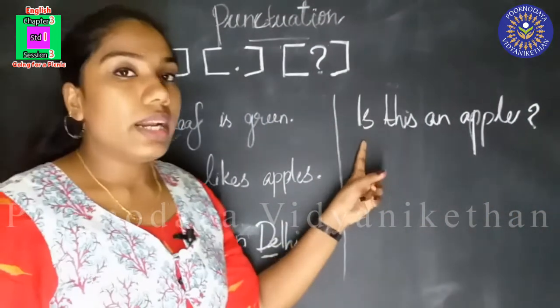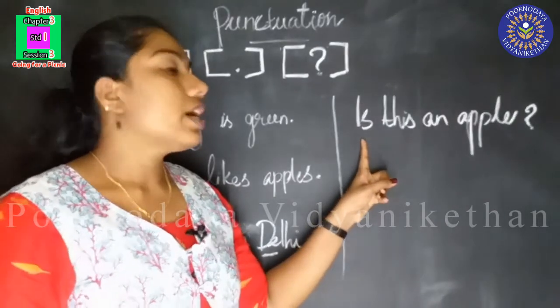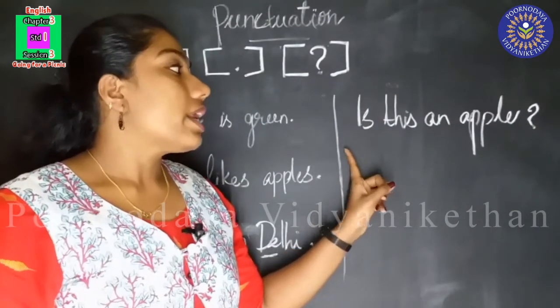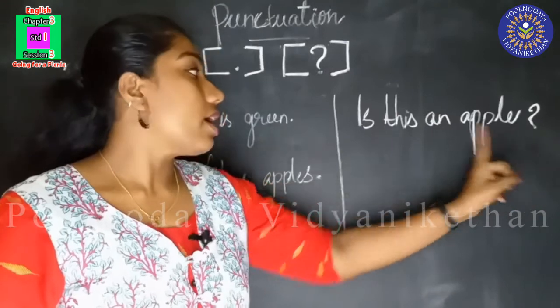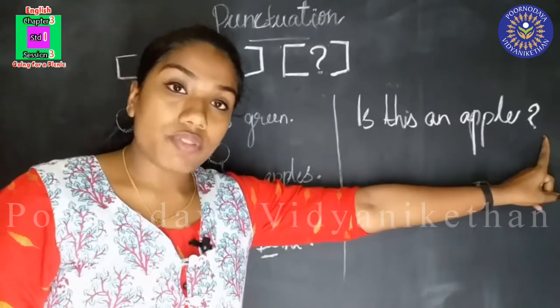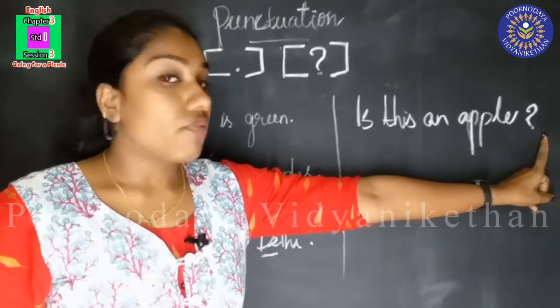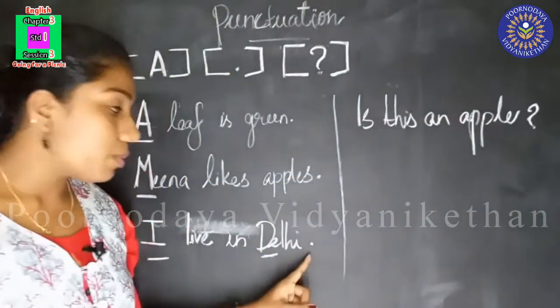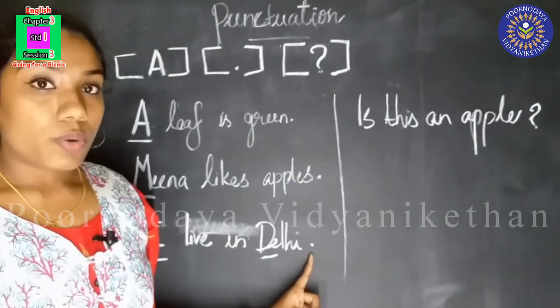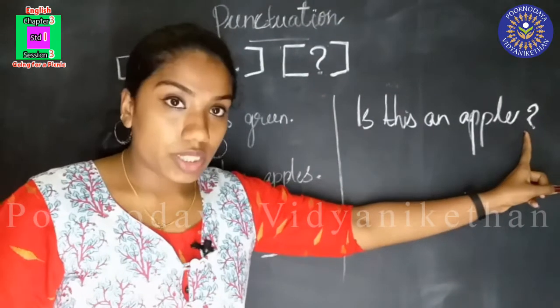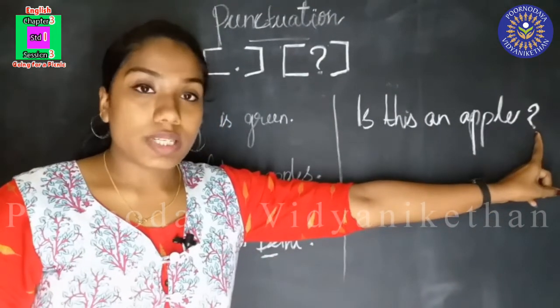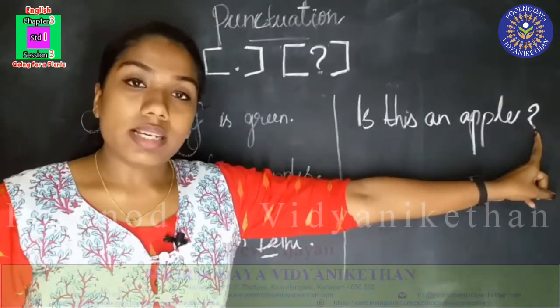So, when we start a sentence, we have to put capital letter, and if it is a question, when we end the sentence, we have to put question mark. If it is not a question, we have to put full stop. If the sentence is a question, we have to put a question mark after the sentence.